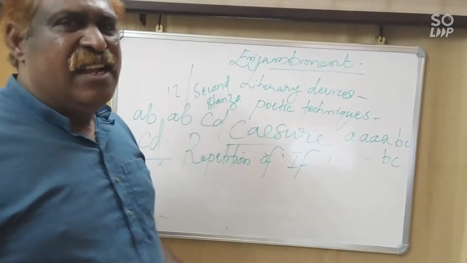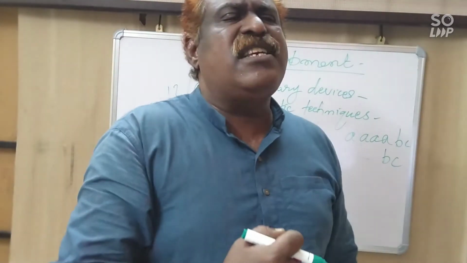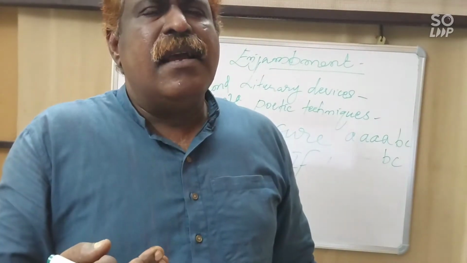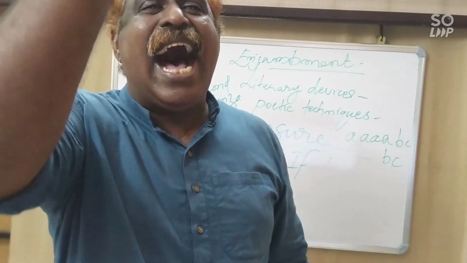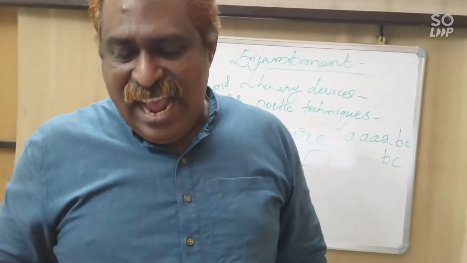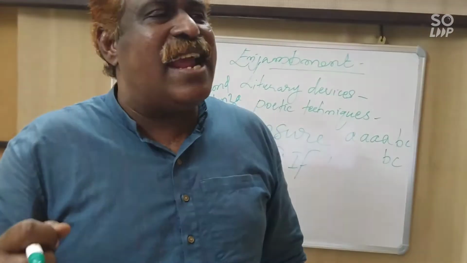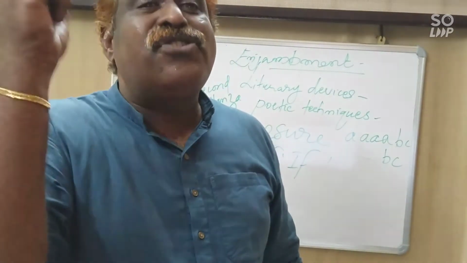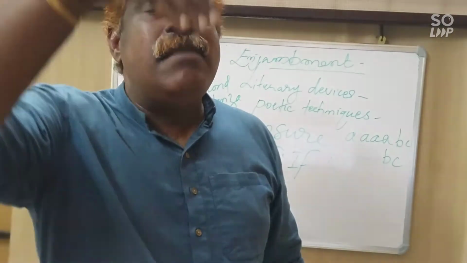How will you set these kinds of rhyme scheme? You have to look at the last word of each line, and with that you must determine the rhyme scheme with the same sound.